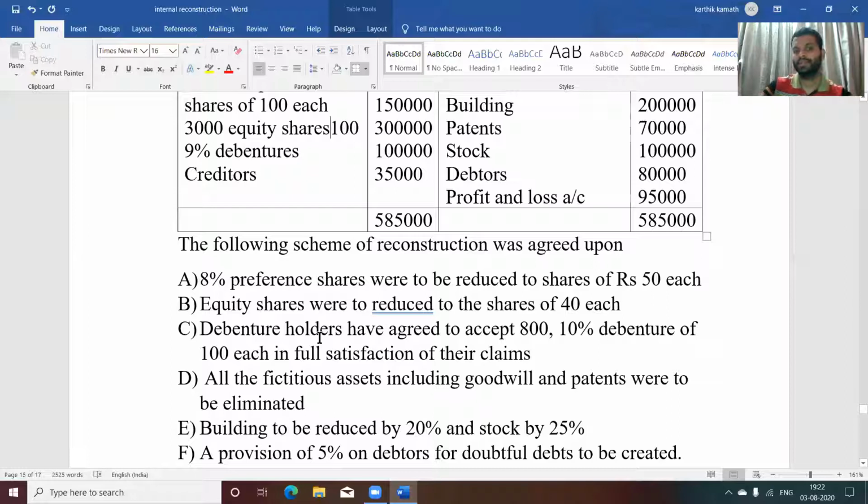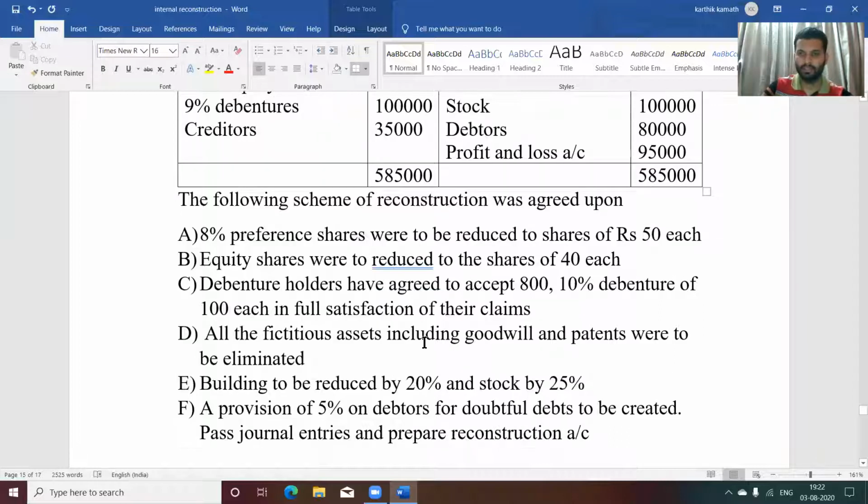Then debenture holders have agreed to accept 8 10% debentures of 100 each in full satisfaction of their claim. For that also one journal entry you need to pass. All fictitious assets including goodwill and patents are to be eliminated. Building to be reduced by 20%, stock by 25%. That is also given. The reduced value we need to write. A provision of 5% on debtors for doubtful debts is to be created. Pass journal entries and prepare the reconstruction account.